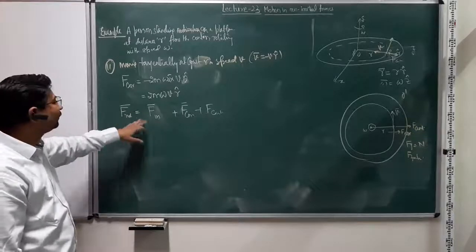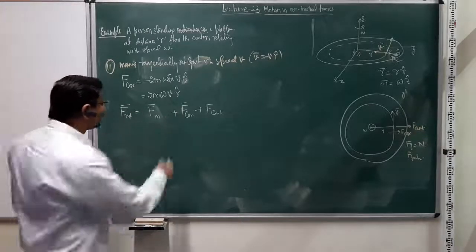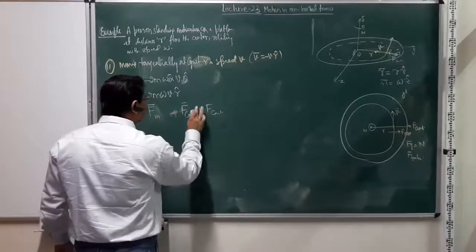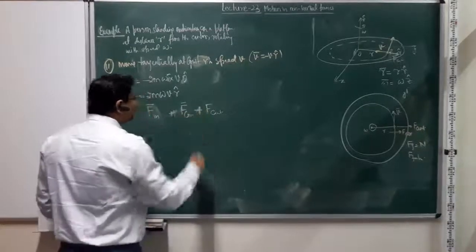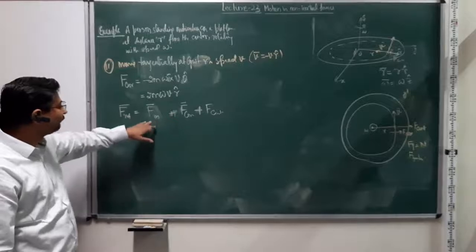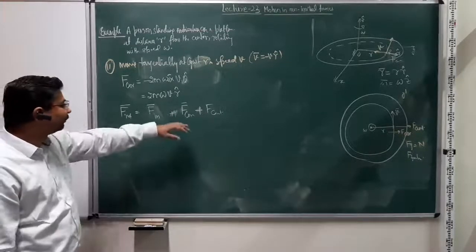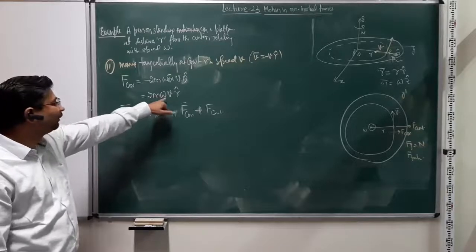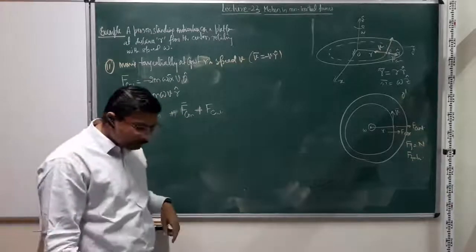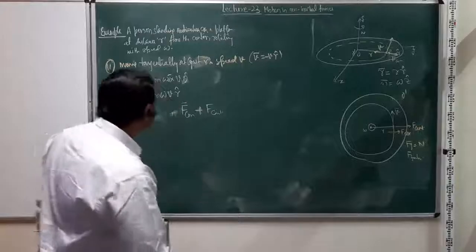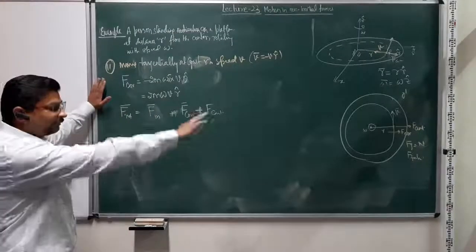So F rotation, as we said, is F inertial plus the Coriolis force plus the centrifugal force, and we know the values: 2m omega v, and there also it will be m omega r square. So this is in the rotational frame. Everything can be balanced out.